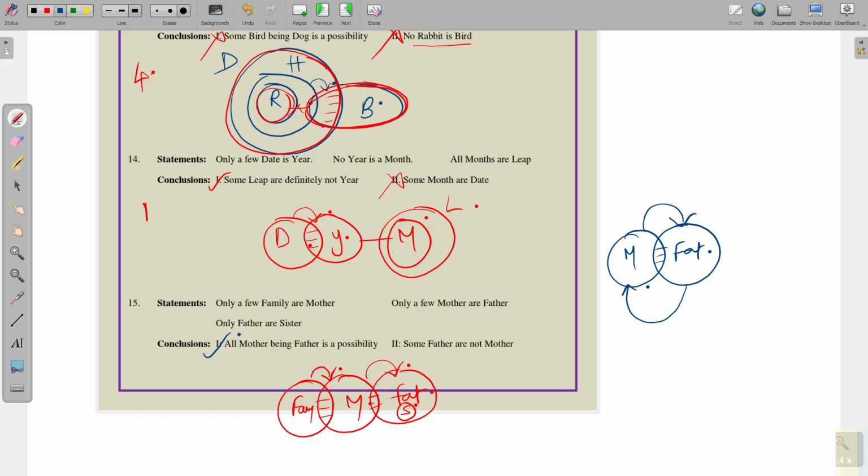Yes, all mothers being fathers is a possibility, but all fathers being mothers, sorry, here it is wrong, sorry for the mistake. What is the conclusion here? All mothers being fathers is a possibility, but all fathers being mothers is obviously wrong. Why? Because only a few mothers are fathers.